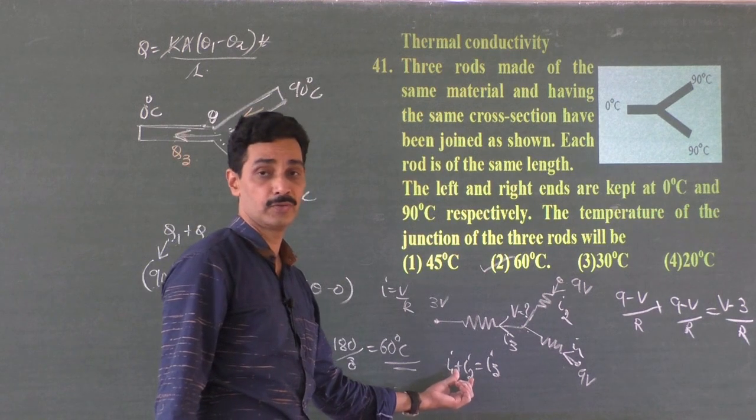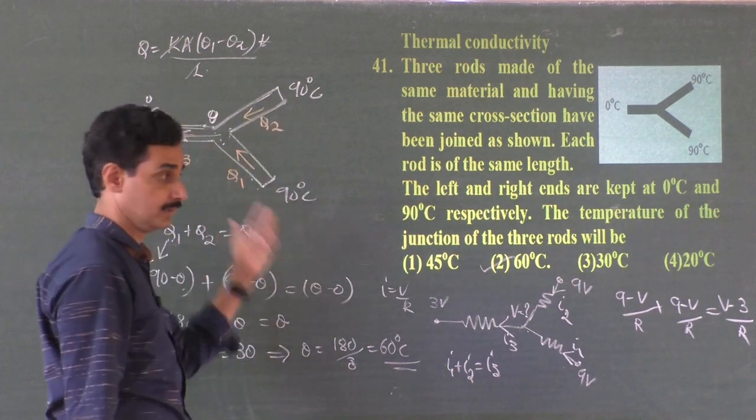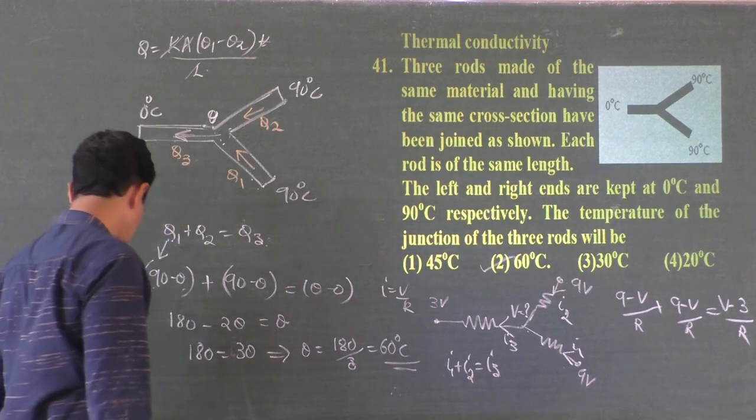So here is the current flowing, rate of flow of charges. It is the rate of flow of heat here. So identical problem. Okay.